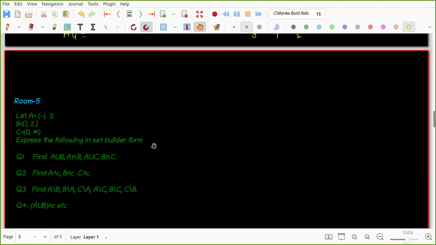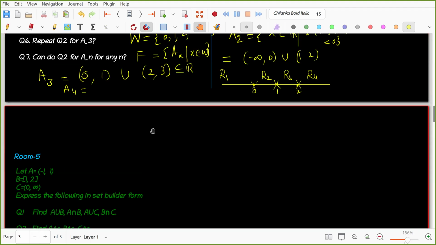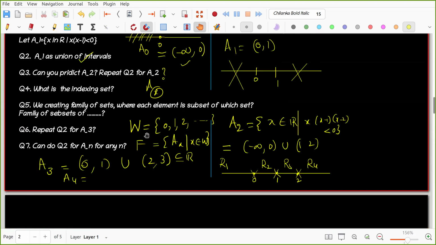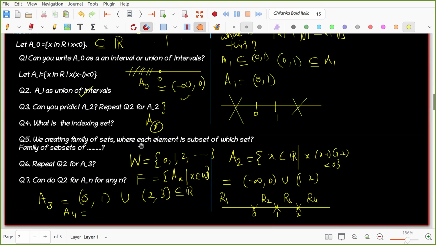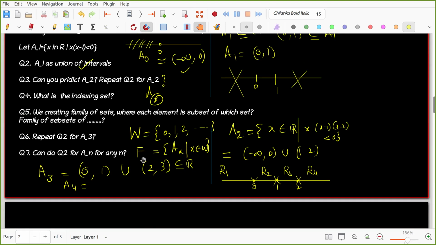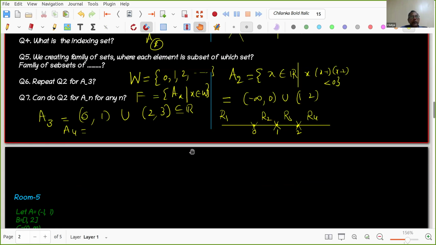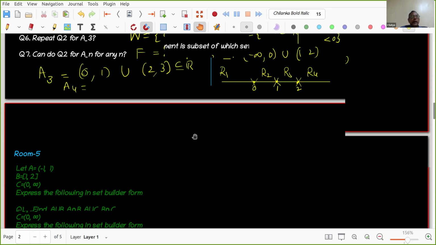Go ahead, Avani. Sir, in that previous question, I think we should take two indexing sets now, because for odd numbers we have a different An, and for even numbers we have a different An. So we will have two different indexing sets. Good, nice. You try that also. That may be a correct way to attack the problem, and you may get ideas.